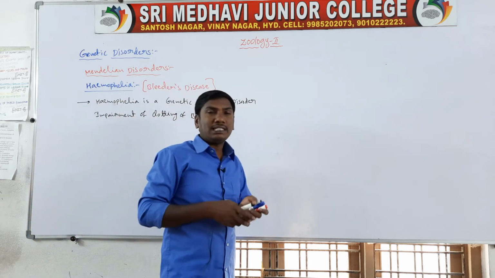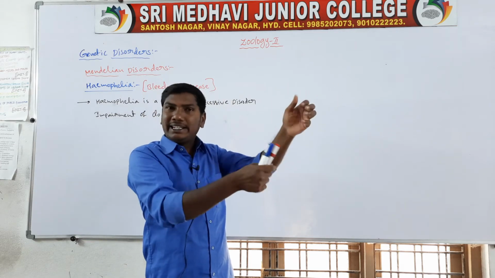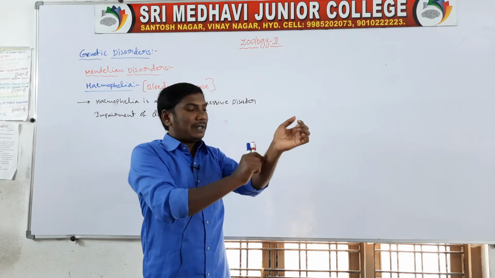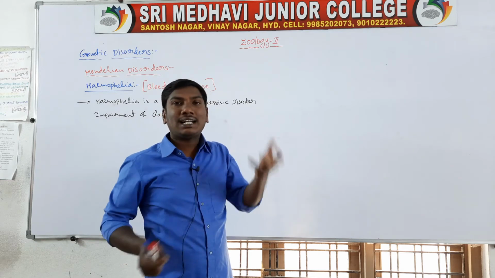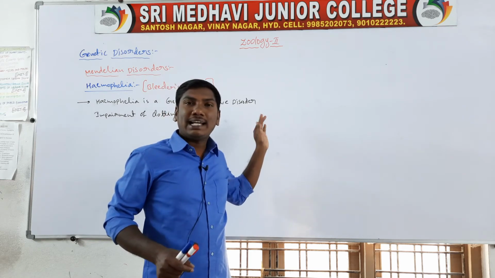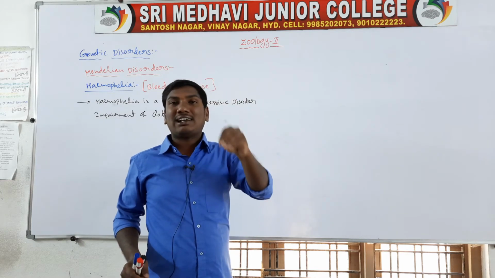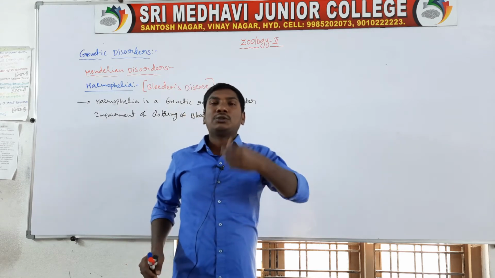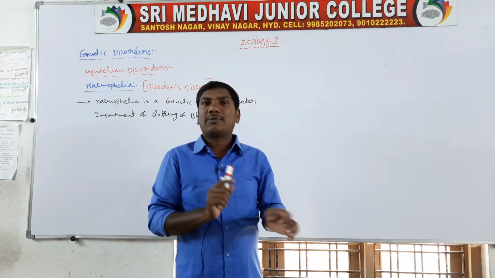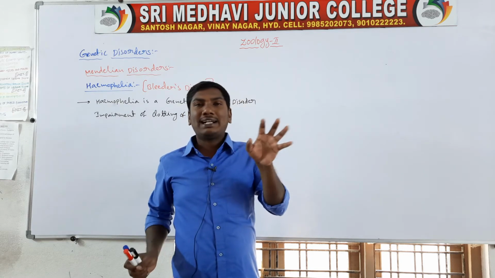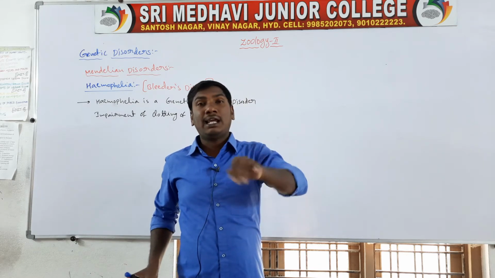Impairment of clotting of blood means that when a hemophilia person is injured in any region, the blood does not clot. For normal persons, after 5-6 minutes the injured place clots, but in hemophilia persons the blood clot does not form. So there is impairment of blood clotting.